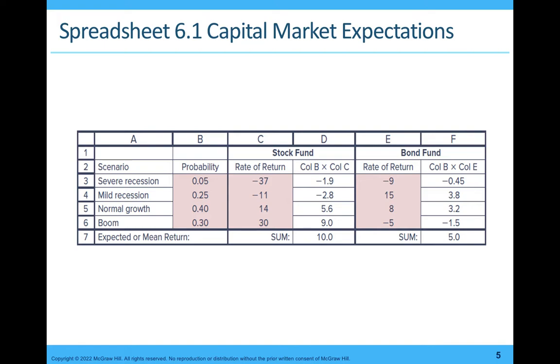Each probability is being assigned, and the possibility of return for stock fund is given here: minus 37, minus 11, 14, and 30. The possibility of return under different economic scenarios for bond fund is: minus 9, 15, 8, and minus 5. We will calculate the expected return and the standard deviation and variance for the stock fund and bond fund, because we are planning to diversify between stock fund and bond fund.